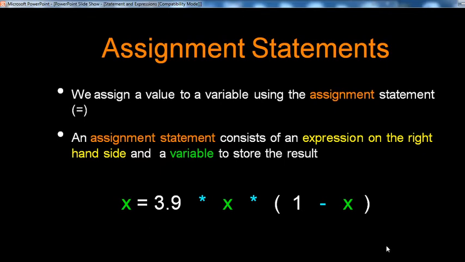How do we assign a value in Python? We assign a value to a variable using the assignment statement, the equals to symbol. An assignment statement consists of an expression on the right hand side and a variable to store the result. For example, x equal to 3.9 multiplied by x multiplied by 1 minus x is one expression, a simple mathematical function. That is called the assignment statement.